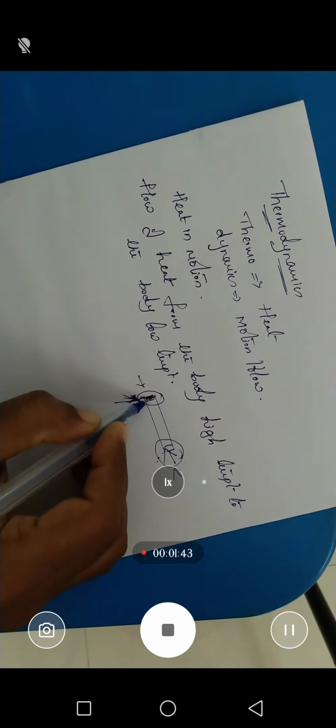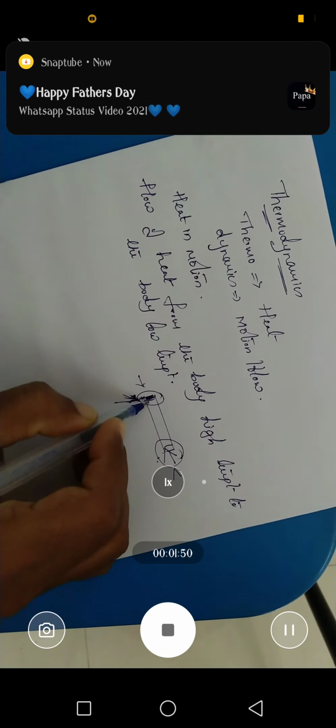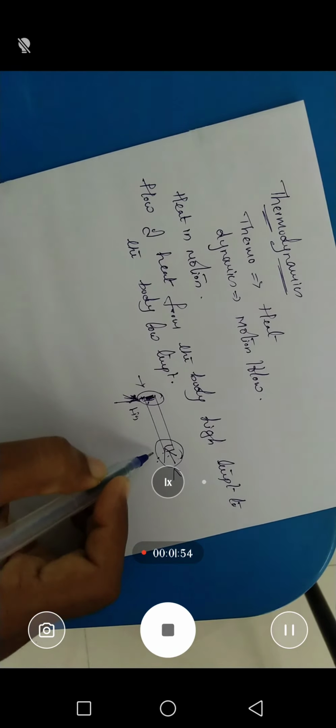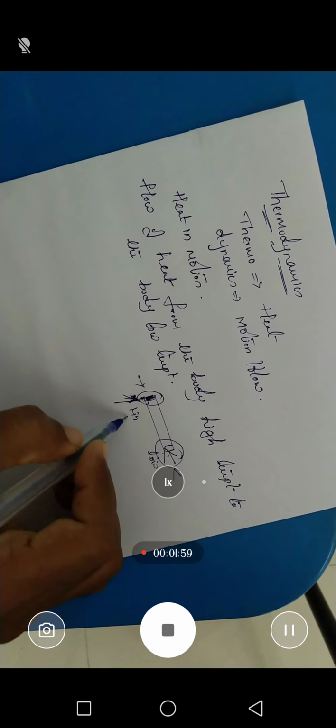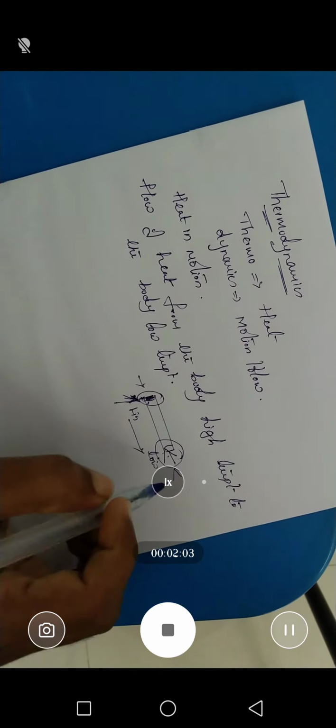This side gets heated, and that heat flows from this side to the lower side. First it is low temperature, but after some time the heat flows from the high temperature to low temperature. So this is called thermodynamics.